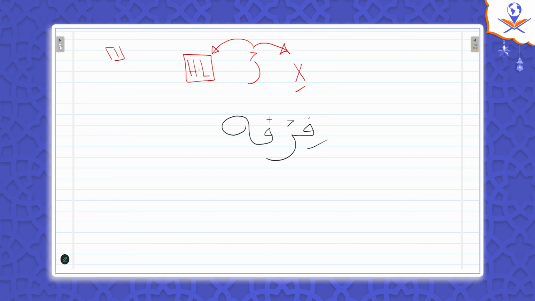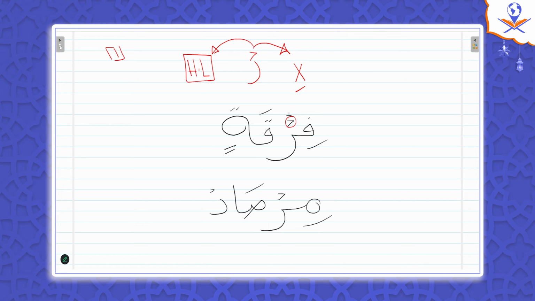Okay, if the ra is somewhere in the middle. Is that right? Yeah, it has to be in the middle because it's with a sukoon. It cannot be in the beginning. Now look at this one. This ra, firqa.